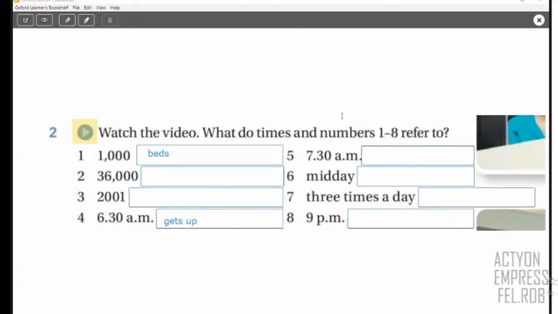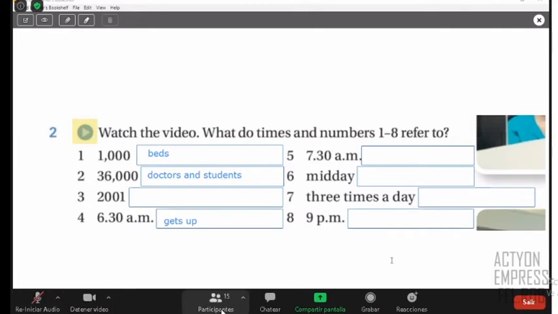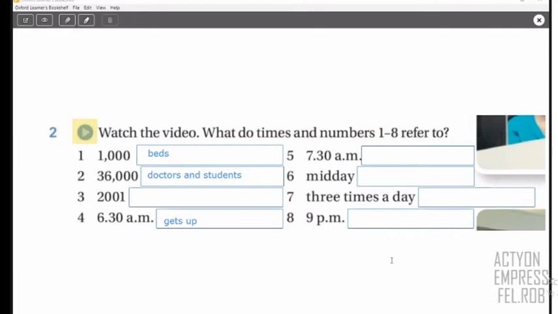About number 2, doctors and students. Okay, so let me put doctors, like doctors and students. All right, thank you, Astrid. We have now other volunteers, number 3, number 5, 6, 7, 8. Other thing that you recognized from the video? Felipe, what's your idea?